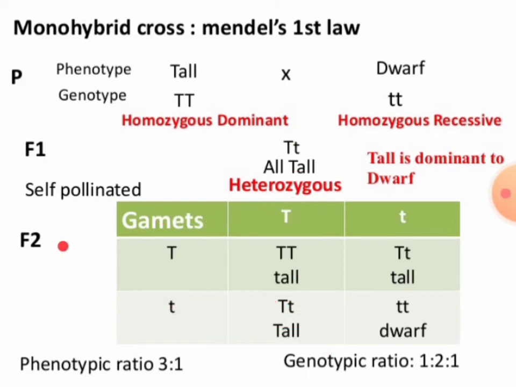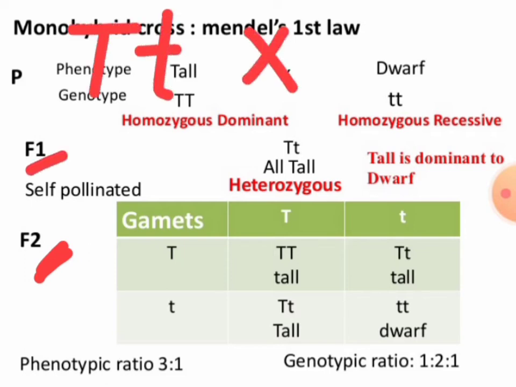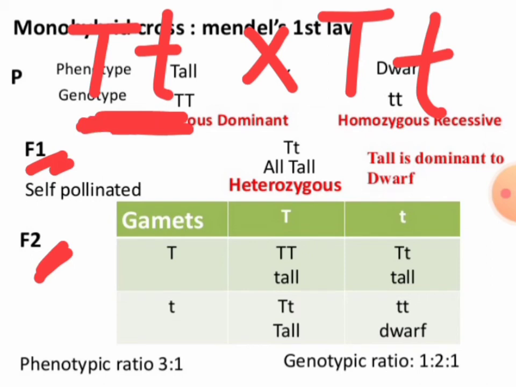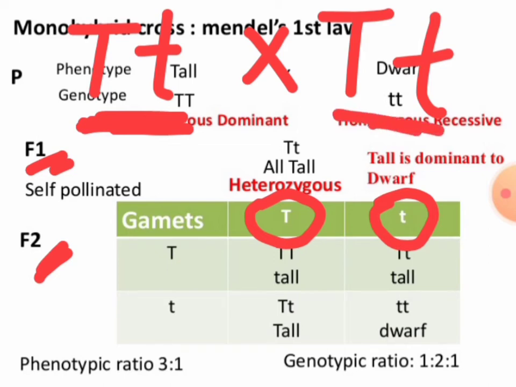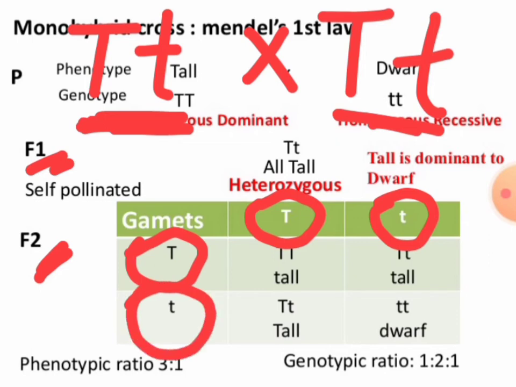Now in F2 generation, we are going to get 4 plants by crossing F1 individuals, which are heterozygous, capital T and small t both present. Imagine this is a male plant. From this male plant we will get 2 types of gametes, capital T and small t both. And imagine this is a female plant, and from here also we can get capital T and small t. So when we cross these gametes, we will get 4 plants.